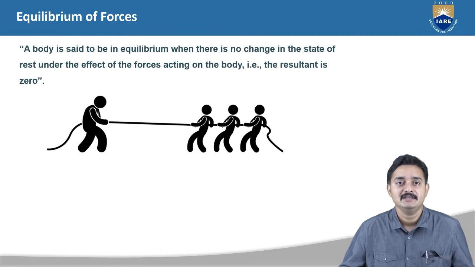We have already learned that resultant is a single force which can replace a number of forces without changing the effect on the body. Let us say that a body is being applied with a number of forces and even then the body is at rest. That is, the body is not moving by the effect of the forces. Then we can say that the body is in equilibrium under the action of forces.